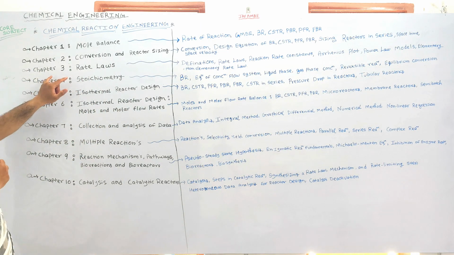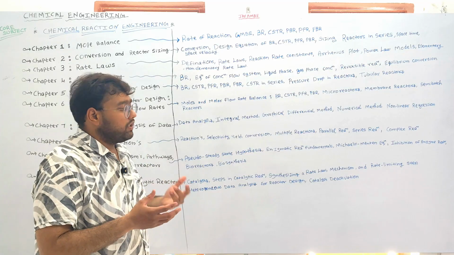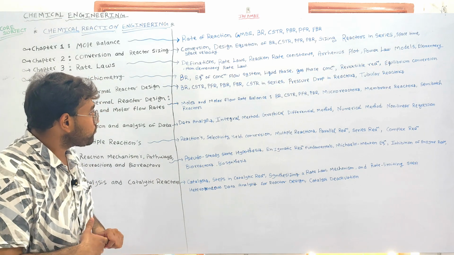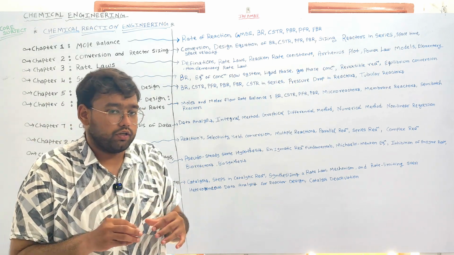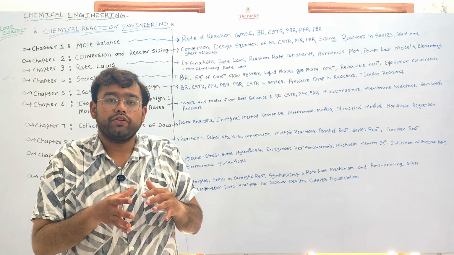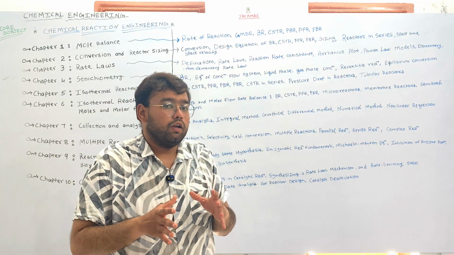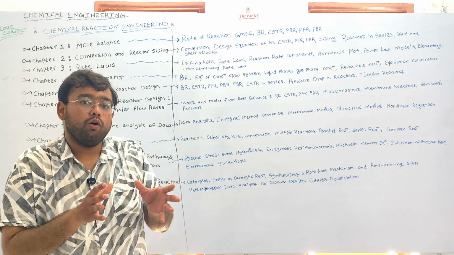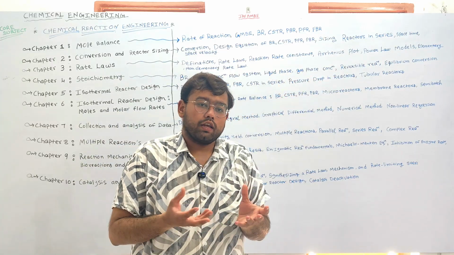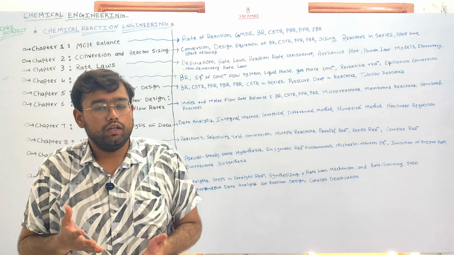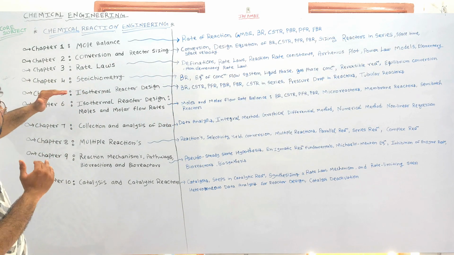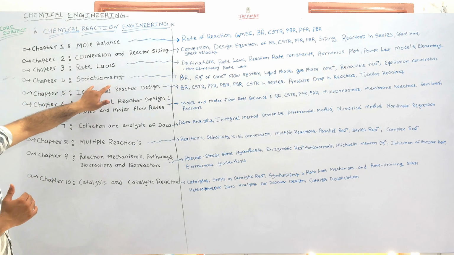In chapter 3, we'll understand the rate laws. So first of all, we'll understand the definition of the rates. What is the rate law? What are the rate law equations? We'll understand the reaction rate constant. Okay, we'll understand the Arrhenius plot. We'll also understand the dependency of temperature on the reaction rate. If we are changing the temperature, then how it will affect the rate of the reaction. Okay, we'll also understand the power law models and elementary rate laws followed by the non-elementary rate laws, right?